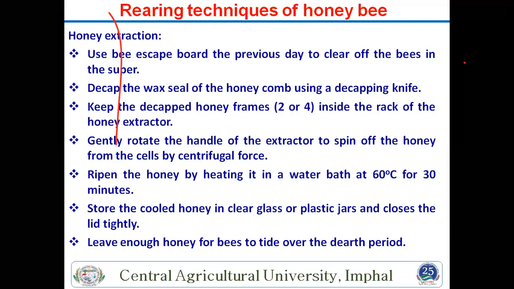Then gently rotate the handle to spin out the honey from the cells by centrifugal force. And recently we have seen one online honey box. You go on Google and there is one artificial box there. If you take it directly, the rate is around 20,000 per box.